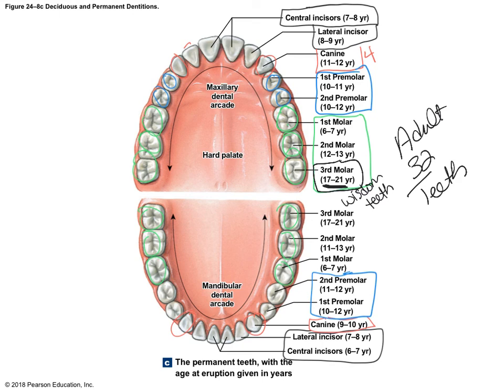So the first ones that come in are the lower central incisors when you're 6 to 7, and then your lateral incisors come in on the bottom, and then on the top we see the incisors start to come in, and the other teeth will just start to come in as a person gets older. So we have the premolars, they'll come in, and then we have the molars after that, and then the molars will come in until the full set of 32 teeth are present.